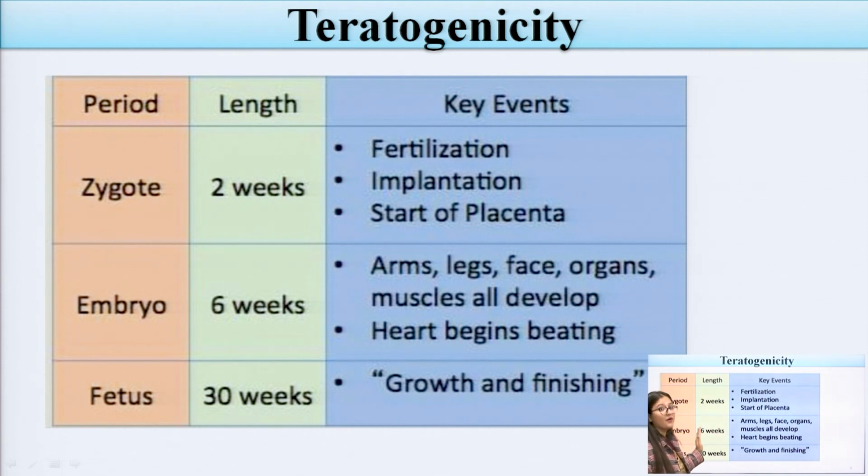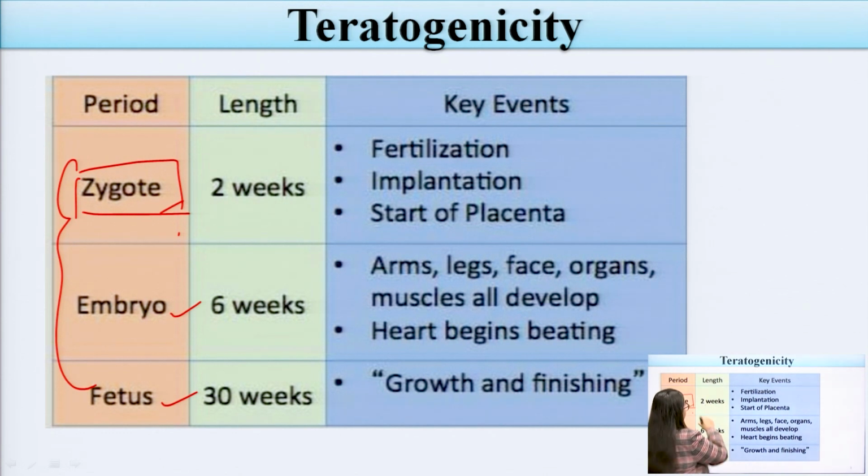Now, if we look at teratogenicity, we consider the period, the strength, and the key events. If we divide the nine-month gestation period of the mother, the zygote is produced first, and after that the embryo and the fetus. How the fetus develops, and what the various stages of this gestation period are. First, at 2 weeks, the baby is known as the zygote, and the key events are fertilization, implantation, and the start of the placenta.